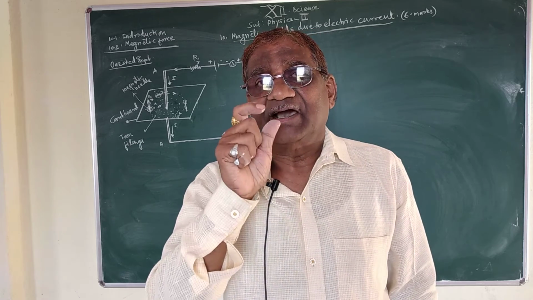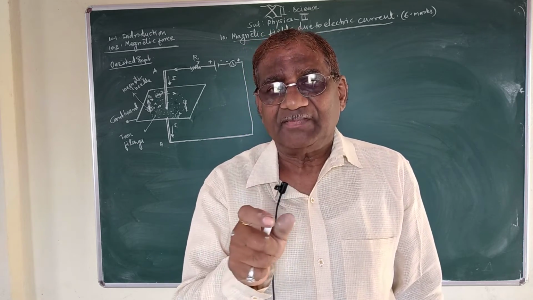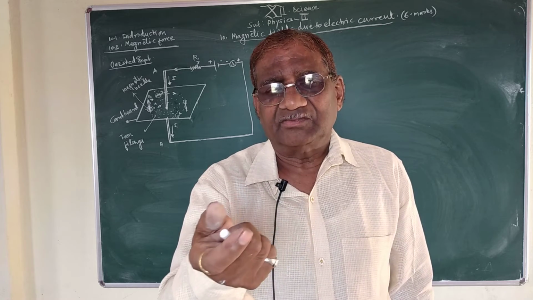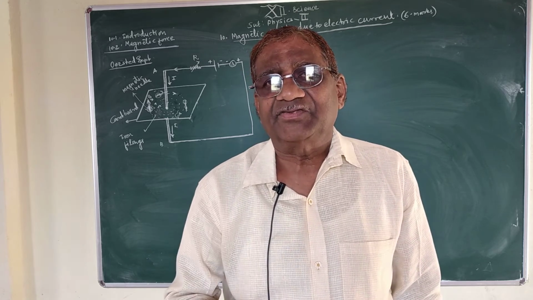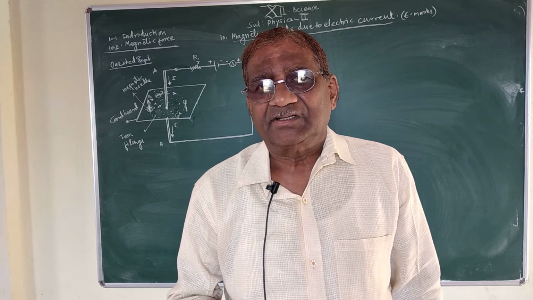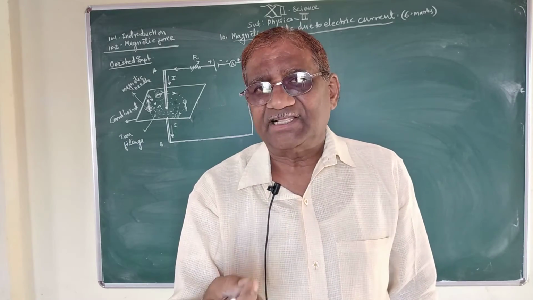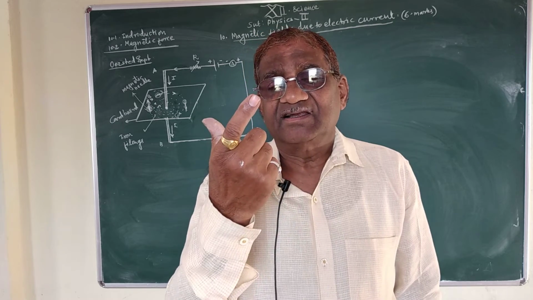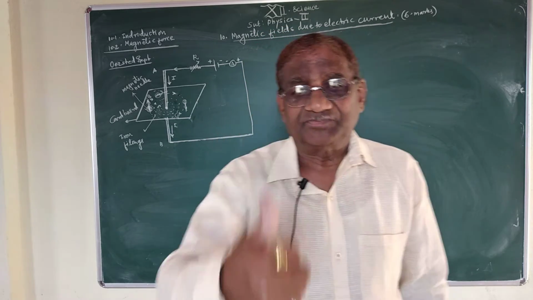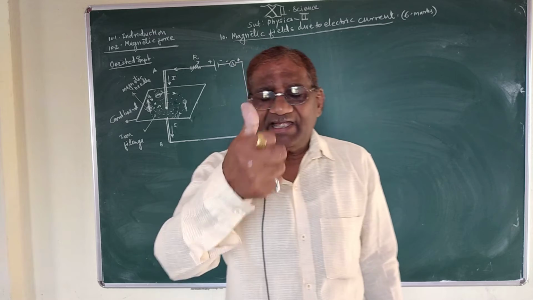What is the right hand rule? A student may ask about this rule, that is, the right hand thumb rule.